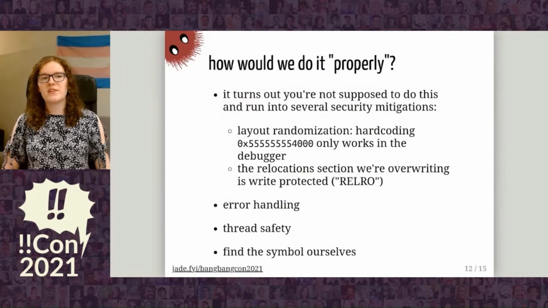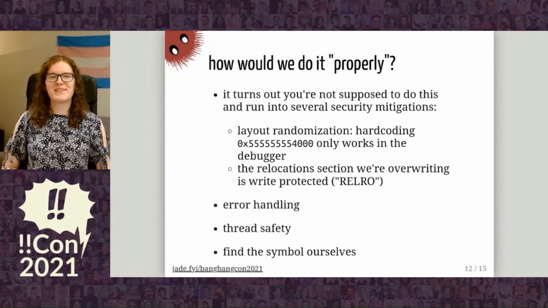How do we do this properly though? It turns out you're not actually supposed to redirect control flow of programs, and generally that's considered a security vulnerability. So there's various mitigations that are used to stop people doing this.